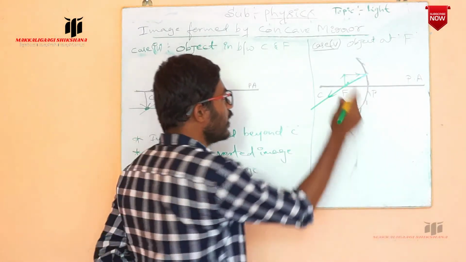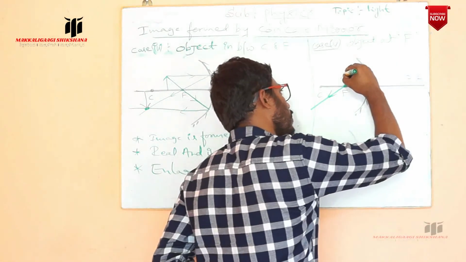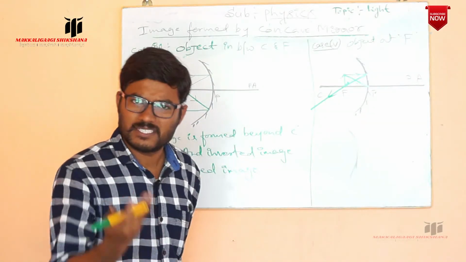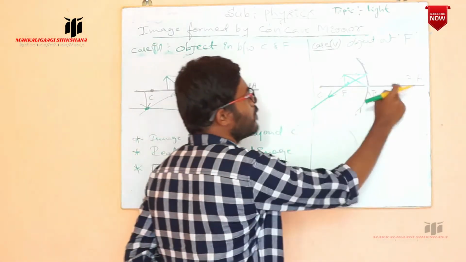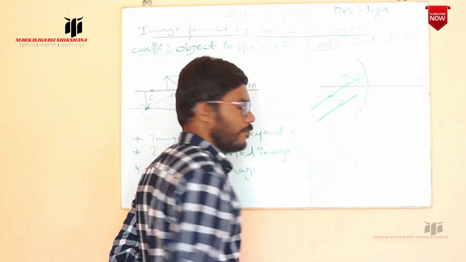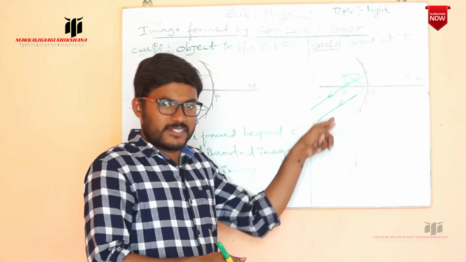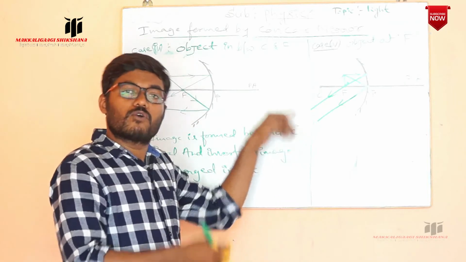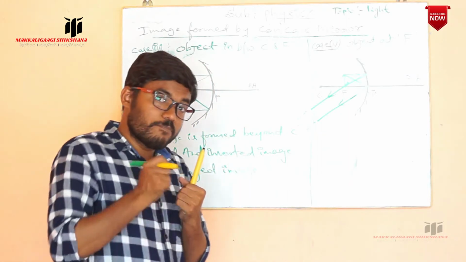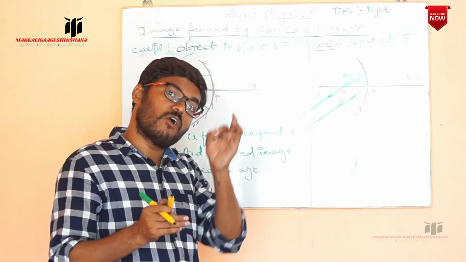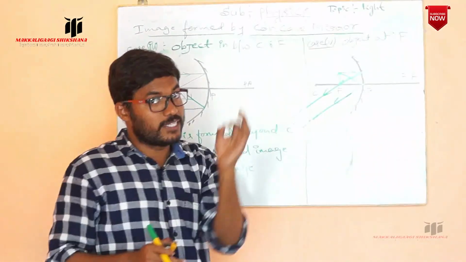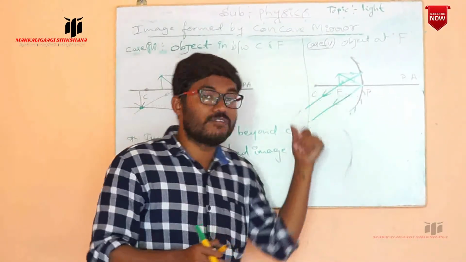Okay. Now take the ray which is exactly incident at the pole. After that, it satisfies the laws of reflection, and the principal axis acts as a normal. Now this is the reflected ray. Observe carefully. Here it is not intersecting, but it appears to be going to infinity. So what is the meaning of that? Whatever image is formed by the concave mirror by placing an object exactly at the focus, in that case the image is formed at infinity.